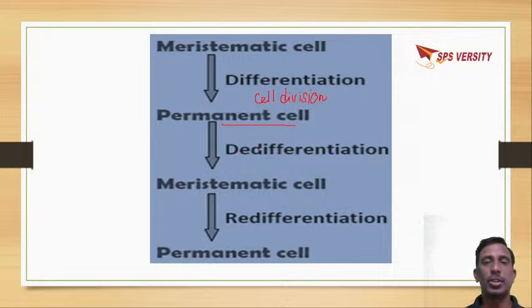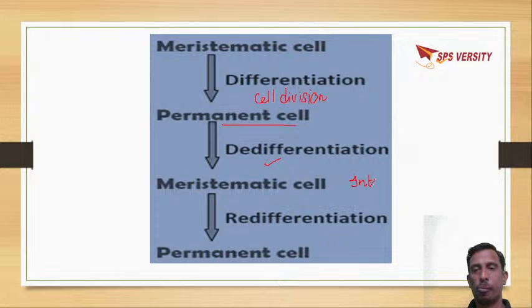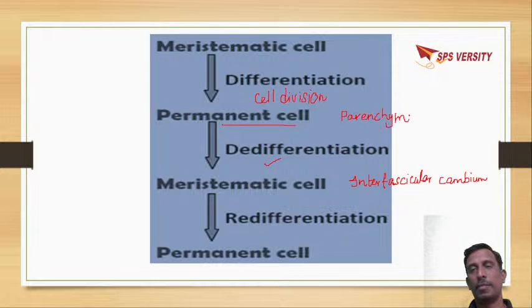Again, on de-differentiation, they will gain the property of cell division. Just like the formation of interfascicular cambium from parenchyma. When you look into the secondary growth in dicot stems, the parenchyma cells in the medullary rays will form interfascicular cambium, which is a de-differentiation.